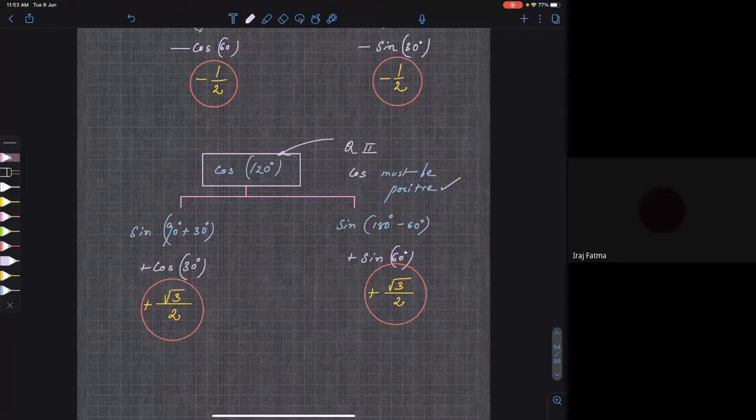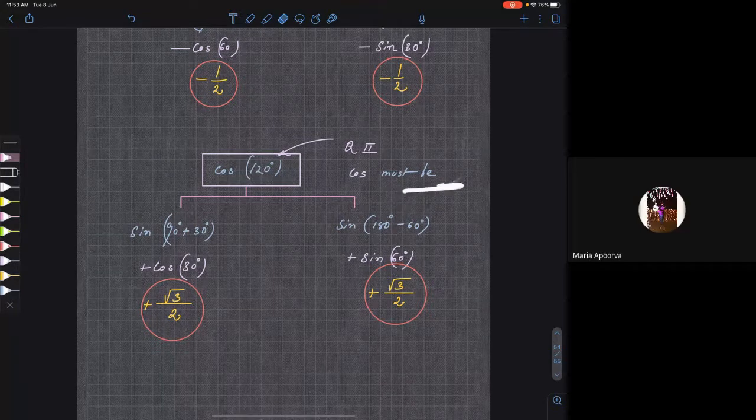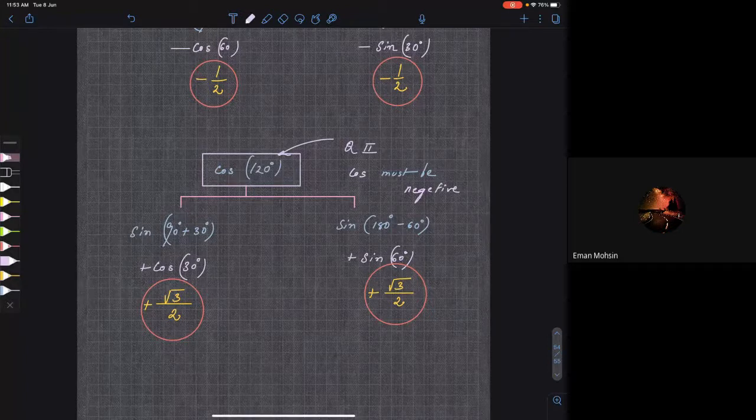Negative. Why? Because of "all silver tea cups": only sine is positive in the second quadrant, cos is negative.